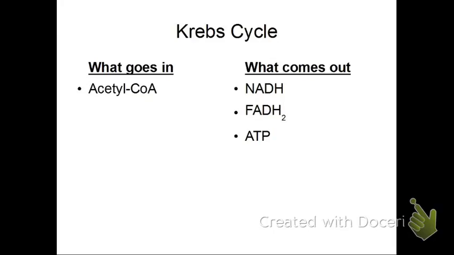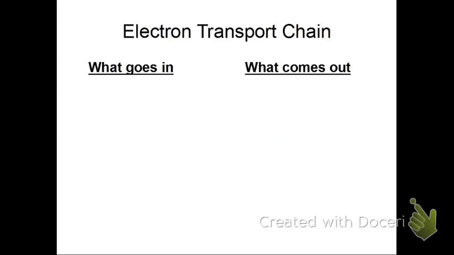What goes in is acetyl-CoA, so 2 of those per 1 glucose, NAD+, because we're making more electron carriers, and ADP, and then we're able to make NADH, FADH2, and ATP. 6 NADHs, 2 FADH2s, and 2 ATPs per glucose, which means 3 NADHs, 1 FADH2, and 1 ATP per acetyl-CoA. Just know that more NADH and FADH2s are made in the Krebs cycle than in glycolysis. Next, everything that we just made goes into the electron transport chain. And oxygen. So there's NADH, FADH2.